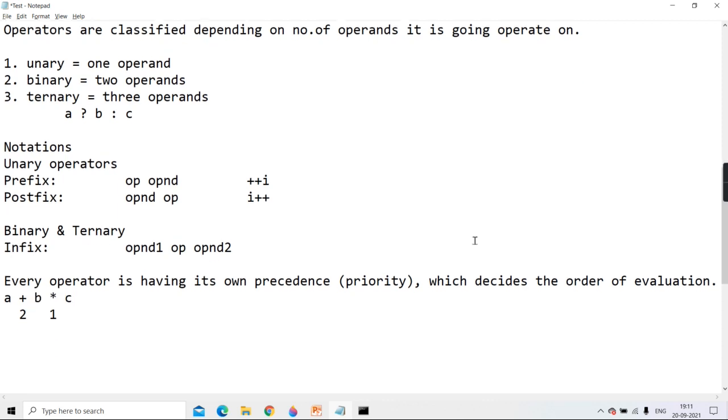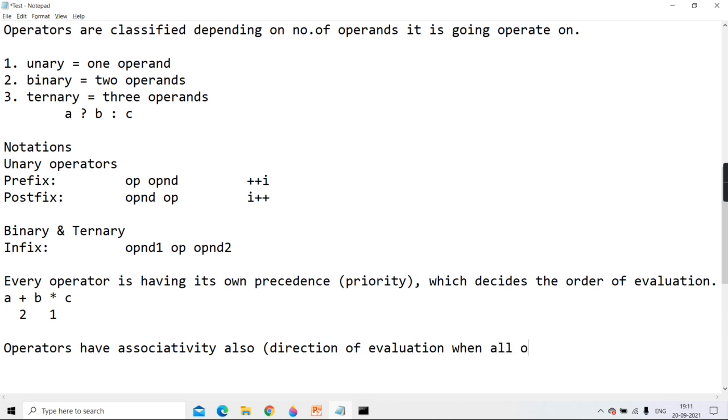Now, operators also have their own associativity. Operators have associativity also. Now associativity means direction of evaluation.